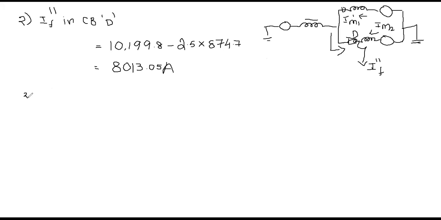Now the third one is the momentary current rating of the circuit breaker. In the single line diagram, he mentioned only circuit breaker D, and does not mention anything about the remaining circuit breakers. Just forget about the circuit breaker connected in the motor 1 section, and carefully observe circuit breaker D, which is connected in the motor 2 section.